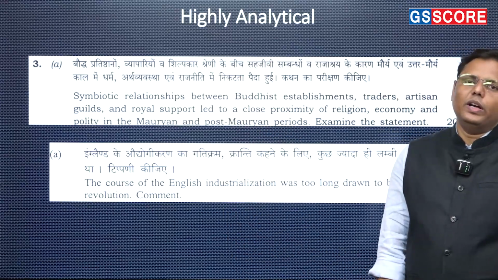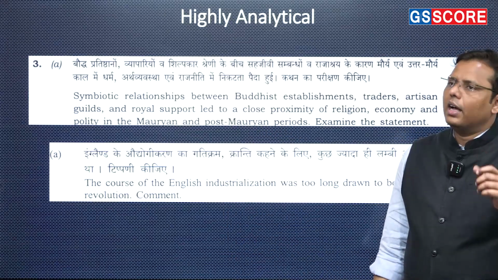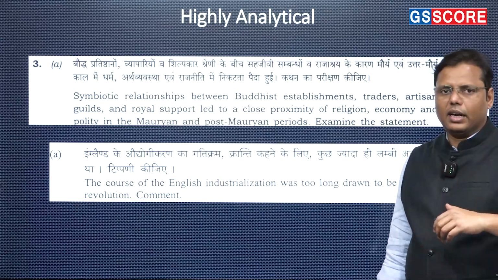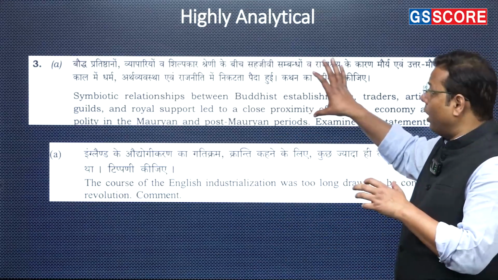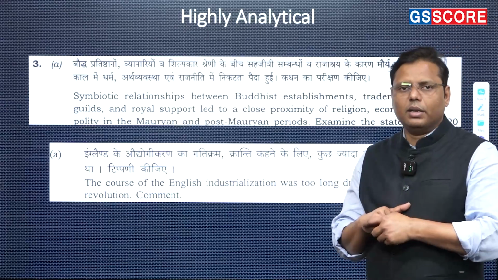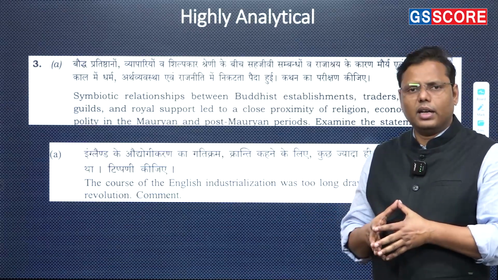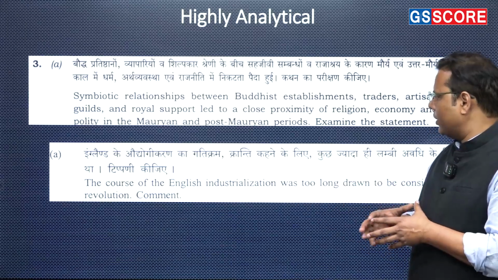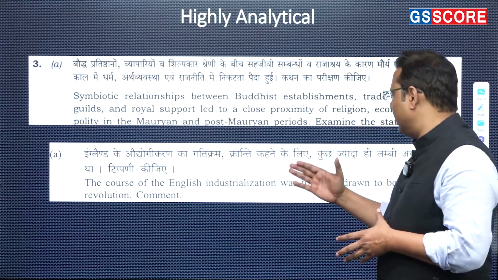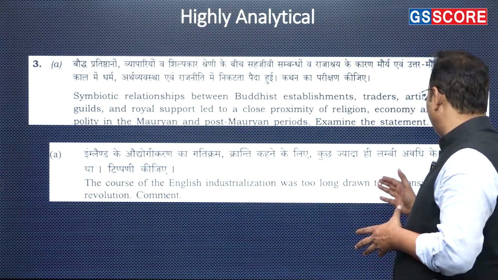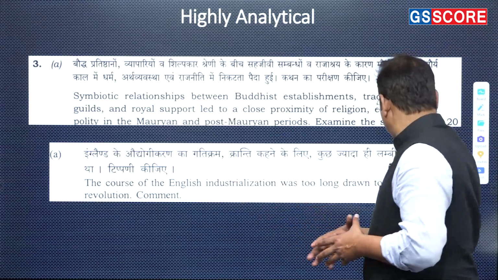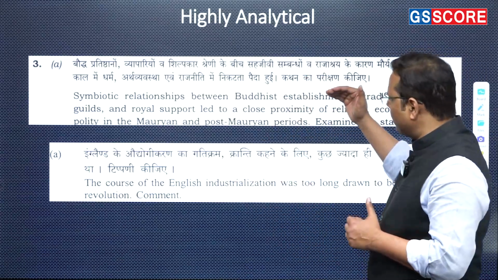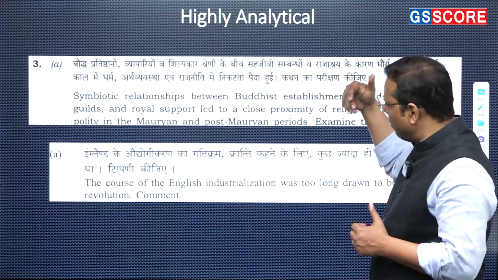But then, being a student, it is not possible for us to go through all the books from where we can collect the content. But if you have a very good conceptual understanding of the development, in that case, you'll be able to write the answer. In a similar fashion, we can see another question: the course of the English industrialization was too long drawn to be considered as a revolution. Comment. Now, these are basically the questions in paper 1 as well as paper 2 also.